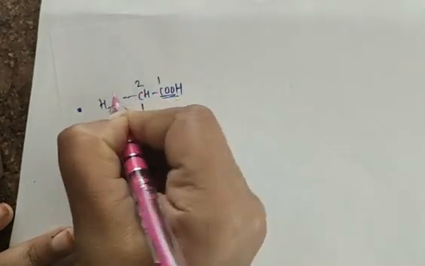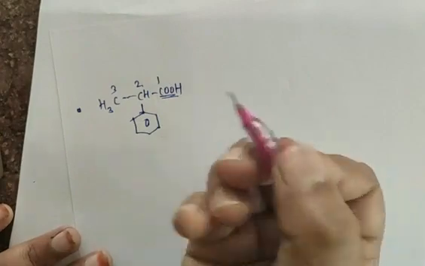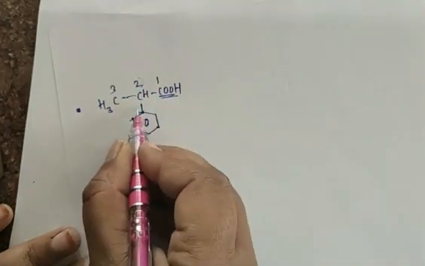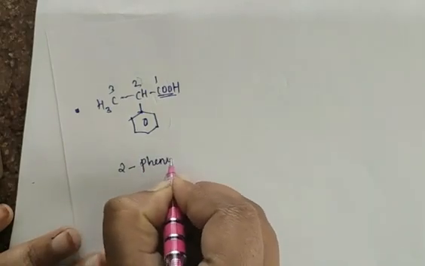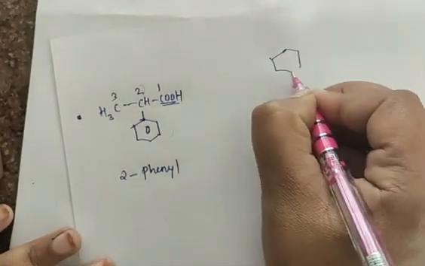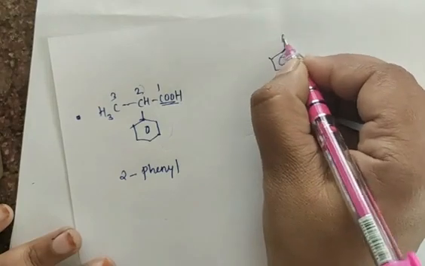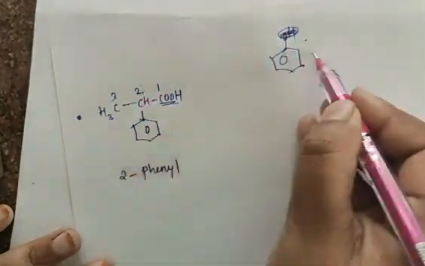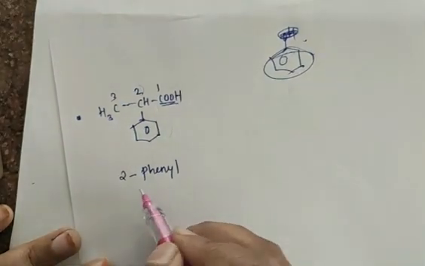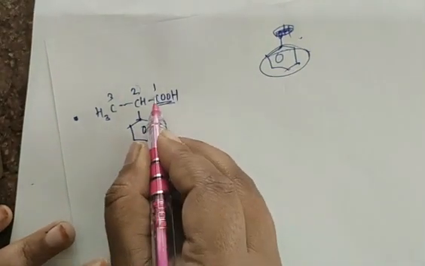So 1, 2, 3. Now at the second carbon we have the benzene ring here. So 2 phenyl. If the OH of phenol is replaced, there is a formation of phenyl. So 2 phenyl, 1, 2, 3.